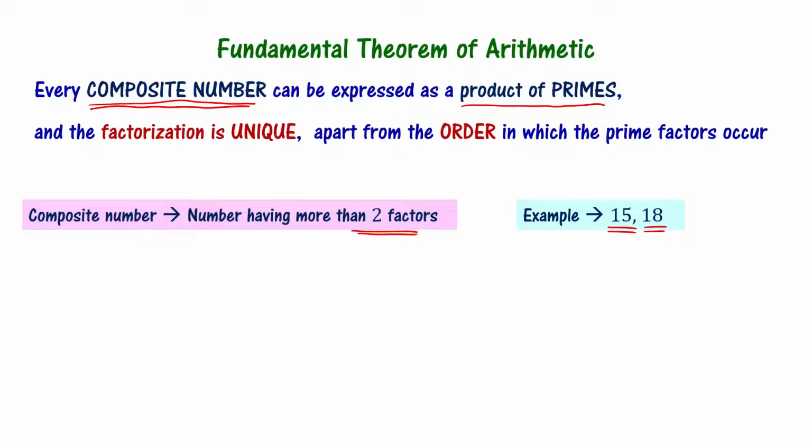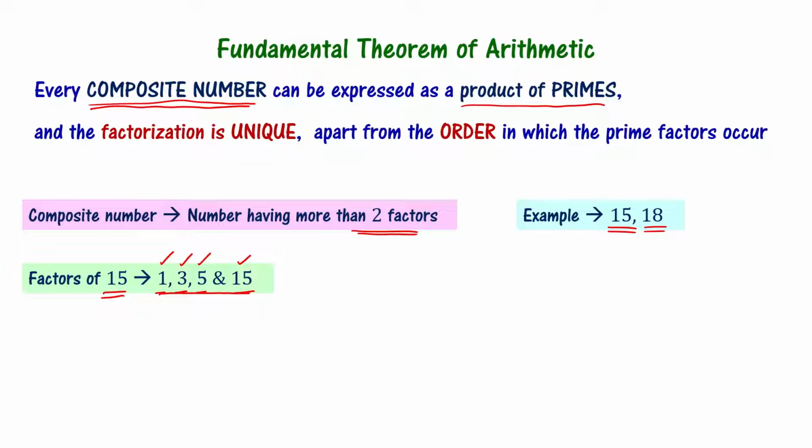So what are the factors of 15? 15 has factors 1, 3, 5 and 15. 1 divides 15, 3 divides 15, 5 divides 15 and 15 divides 15, right? That's why these four numbers are the factors of 15. Understood? Now look at this. How many factors are there? 4 are there. That's why 15 is a composite number.